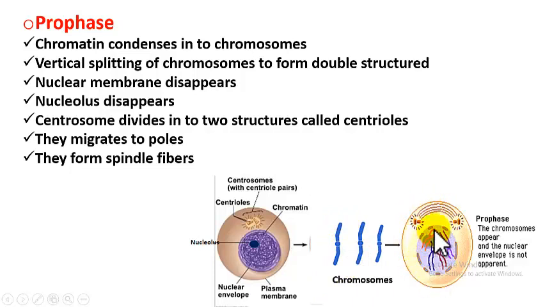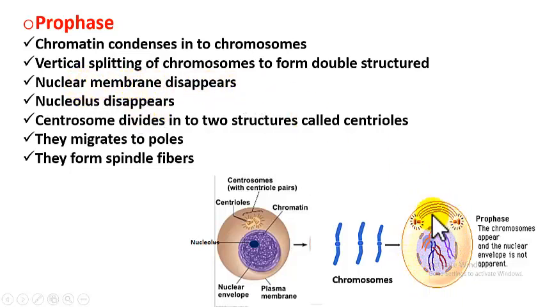See here, if you see this chromosome, it has 2 chromatids. I told, this is called a chromatid. Here 2 chromatids have come. Each chromatid now has one DNA, and the whole structure is a chromosome. It is having 2 chromatids with 2 DNAs. Understood? So this is a double structured chromosome, with 2 chromatids, and each chromatid has one DNA. That means in total there are 46 chromosomes and 92 DNA molecules. Understood? Next is nuclear membrane disappears.